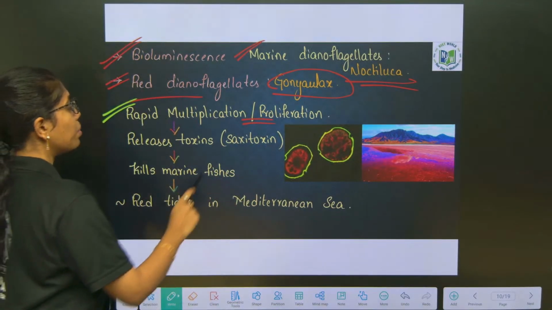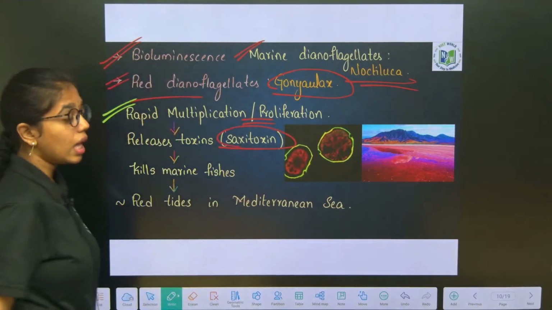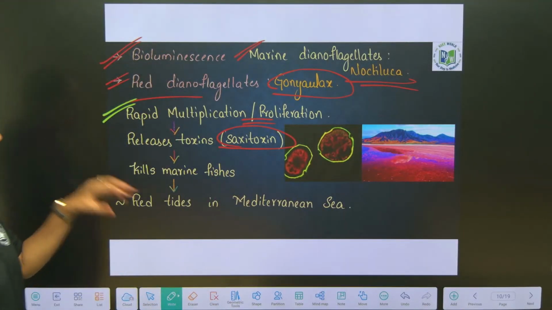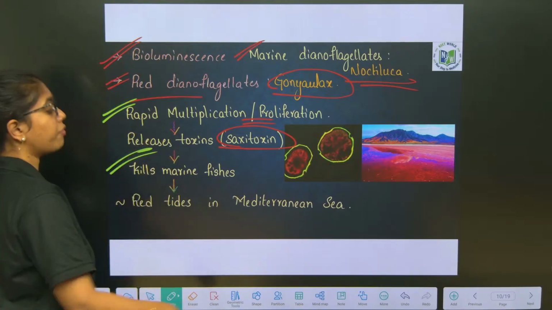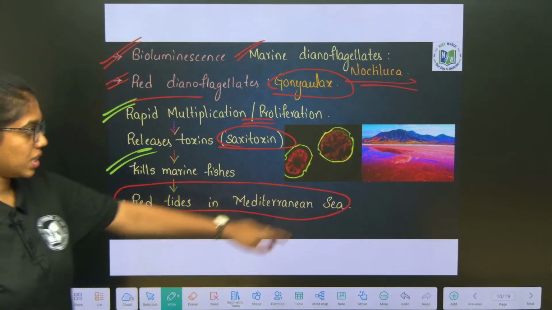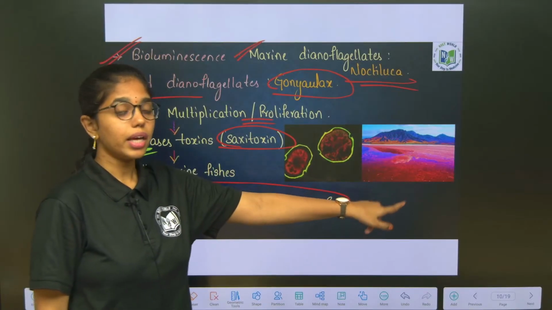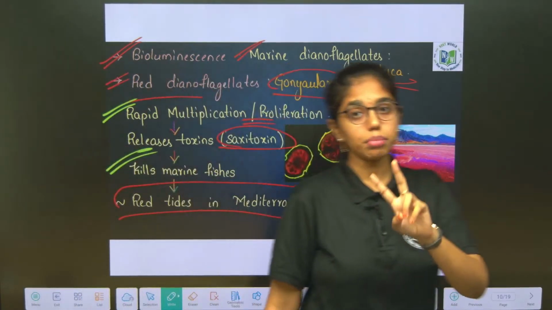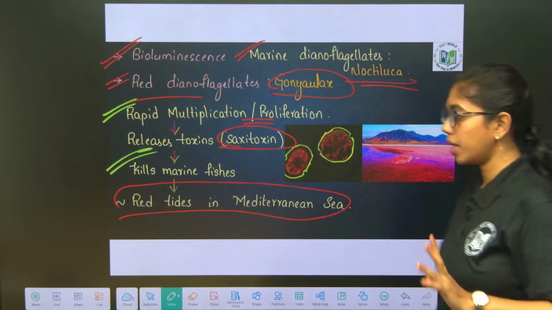The toxin name is saxitoxin. These toxins will be released and they will kill the marine fish, and finally it will result in what? Red tides in the Red Sea, same as such. So you have to remember these two examples, and need not get confused over here.